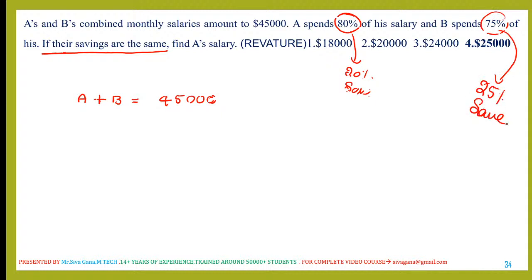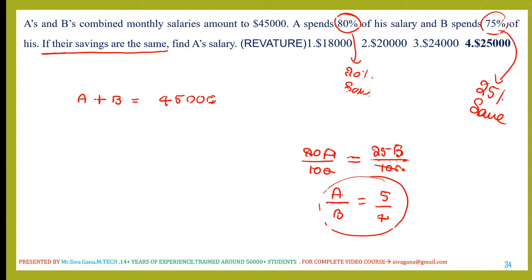Now what he told, if their savings are same, let us say A's salary is A, in this 20% is saving. Let us say B's salary is B, in this 25% is saving. He has given that these two are equal. The 100s get cancelled. Salary of A divided by salary of B is 25 by 20, which is nothing but 5 by 4. The salaries are in the ratio of 5:4.